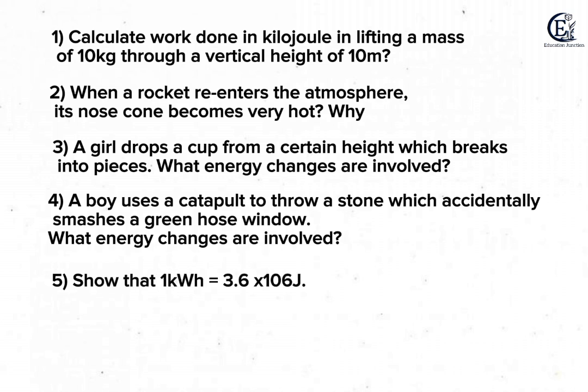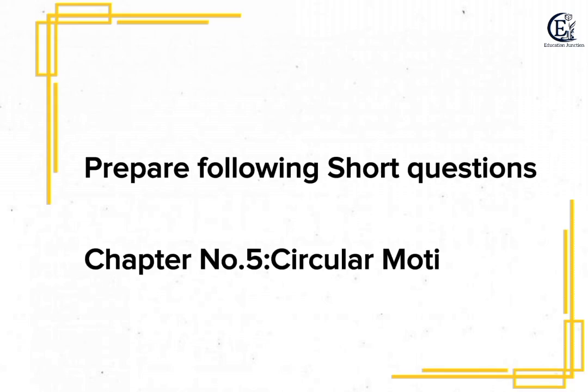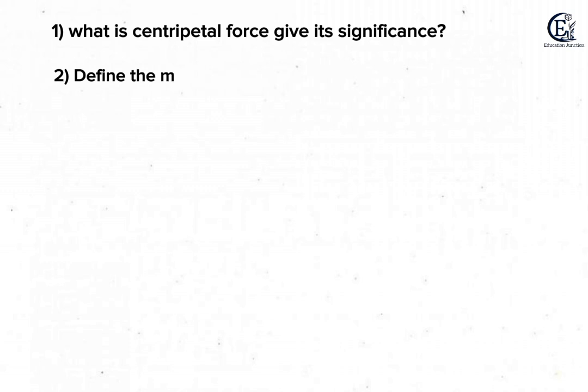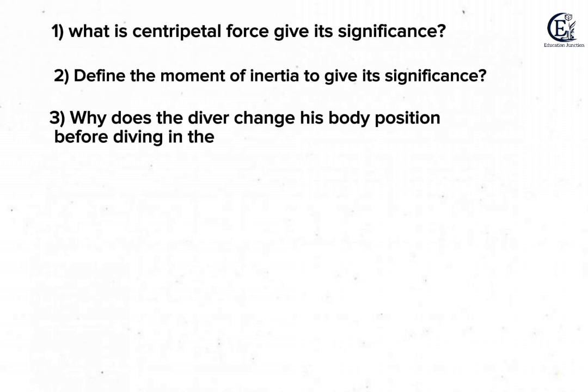Question number 1 is calculate work done in kilojoule in lifting a mass of 10 kg through a vertical height of 10 meter. Question number 2 is when a rocket re-enters the atmosphere, its nose cone becomes very hot. Can you explain why it happens? Question number 3 is a girl drops a cup from a certain height which breaks into pieces. What energy changes are involved?